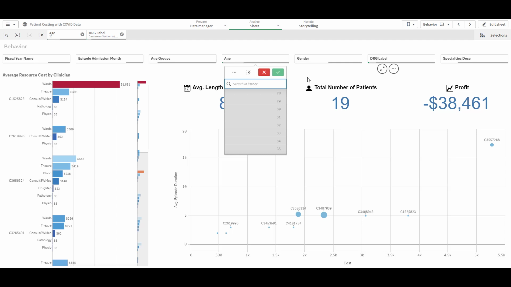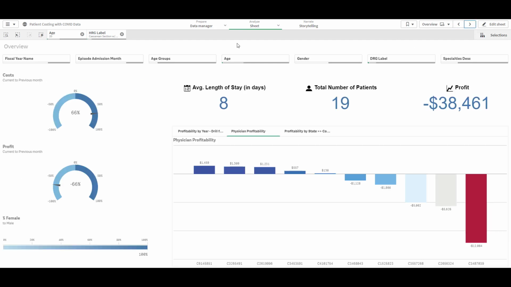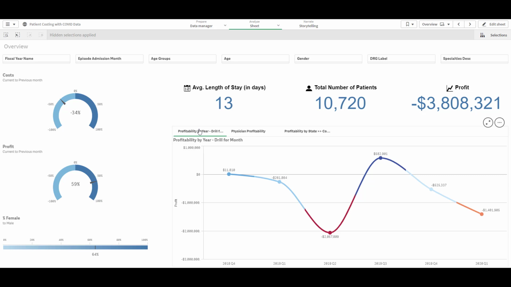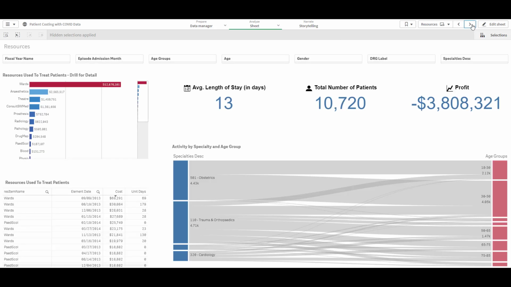Now, let's say that we're months into a project and we want to determine what we're really using our money on. As we move through this dashboard, we can clearly see that we were already patchy with regards to performance as a whole, but that we are especially losing money in 2020. We know that overall this is particularly the case for elective surgeries as a result of them being pushed back to save beds for COVID patients.